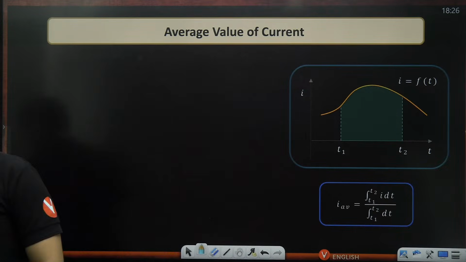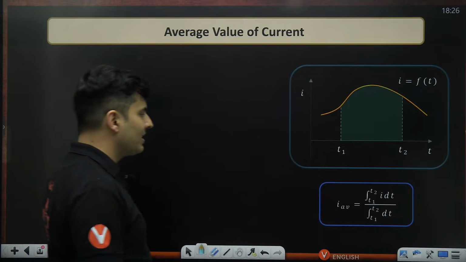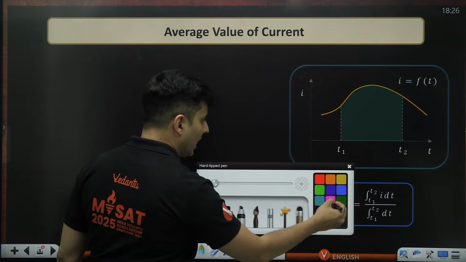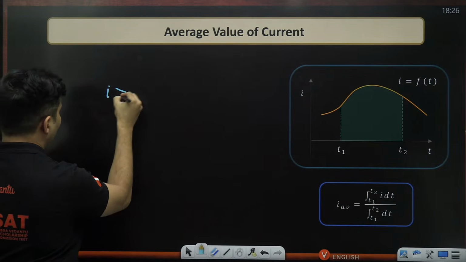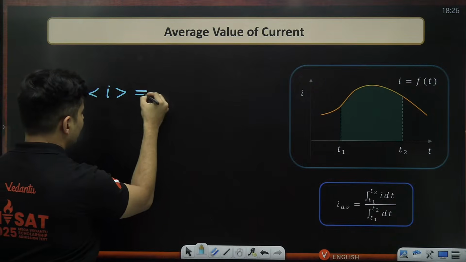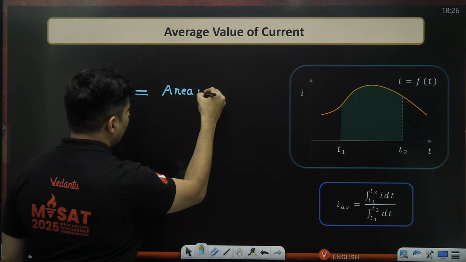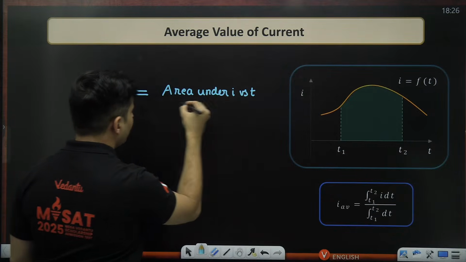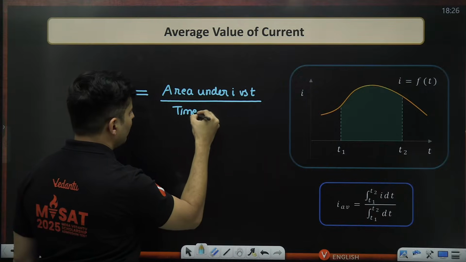Okay. Right. Perfect. So this is the mathematical definition of average. If you want to write it in a better way, this is how I will write it. The average current, or even the voltage, is nothing but the area under the current versus time graph, the whole thing divided by the time duration for which you are measuring it.